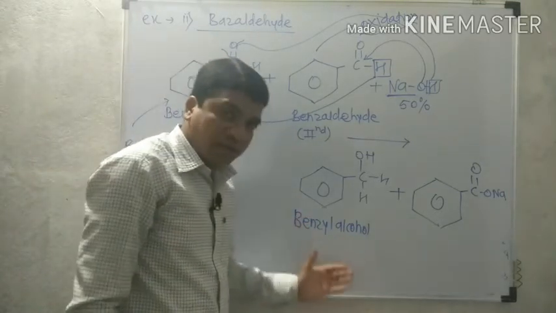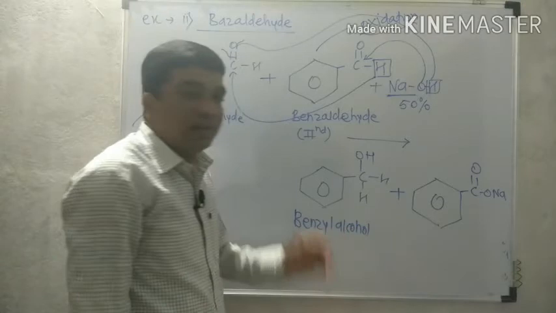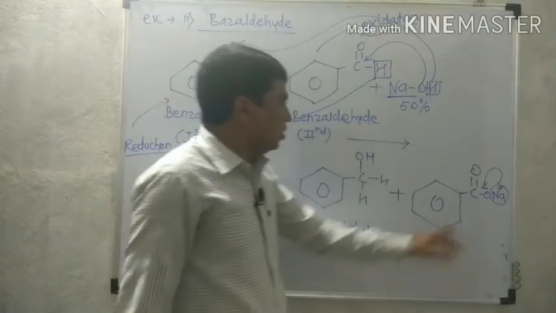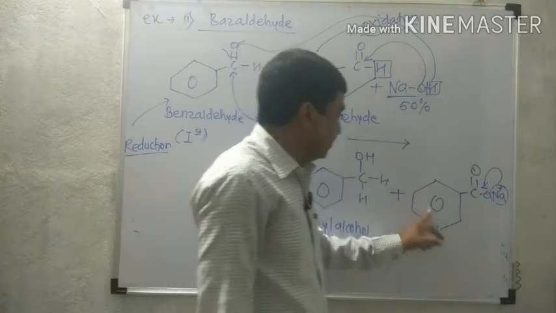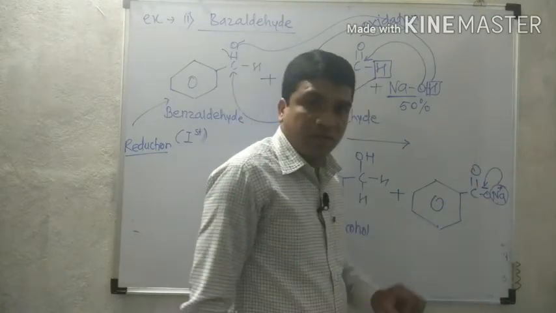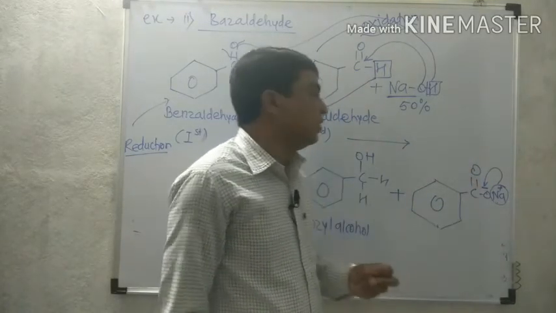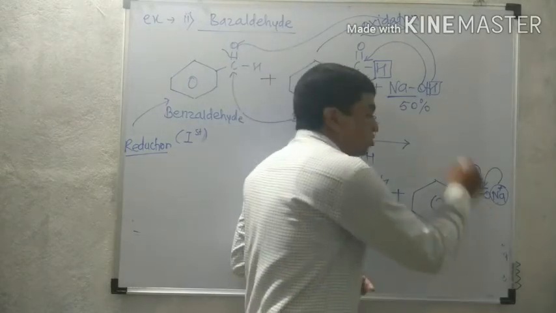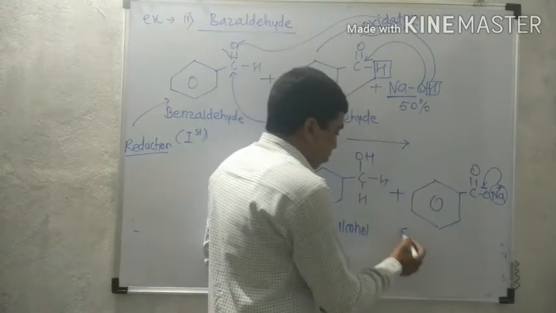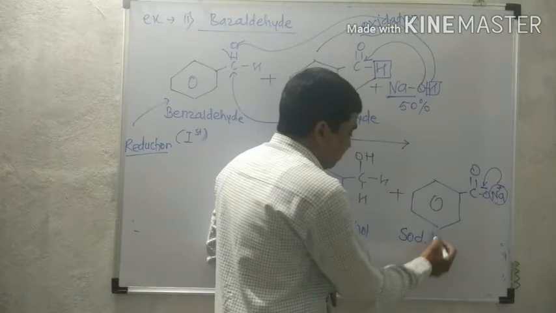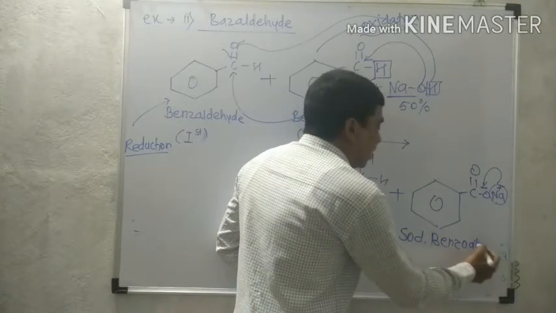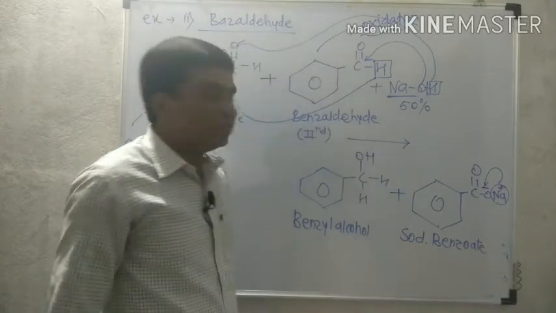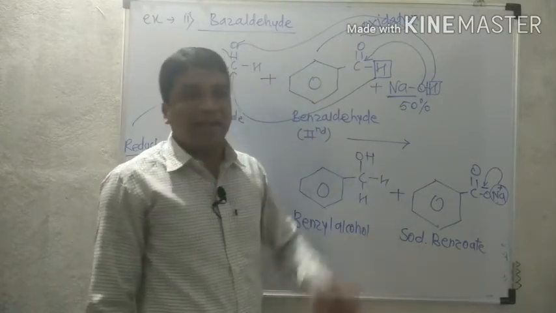Here we obtain the first product, the alcohol in the form of benzyl alcohol, and due to the presence of sodium in the structure, benzene COONa from benzoic acid. So sodium in the structure of benzoic acid, the common name, is sodium benzoate, or we can also call it the sodium salt of benzoic acid.